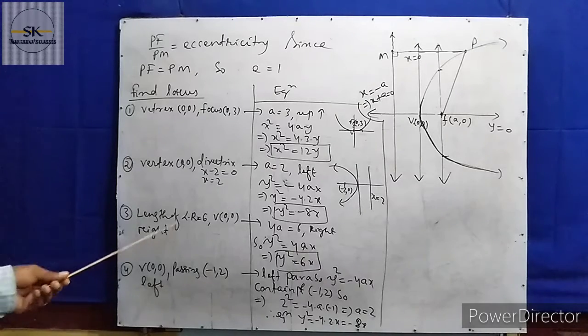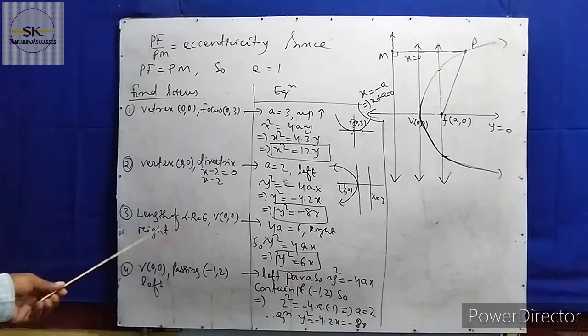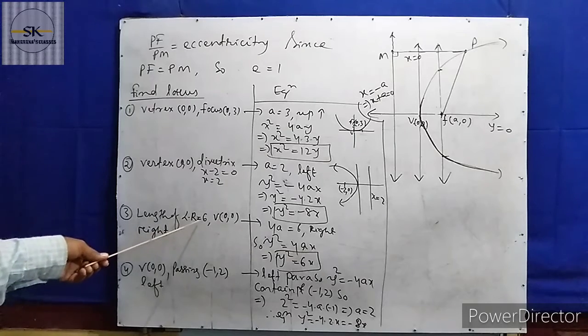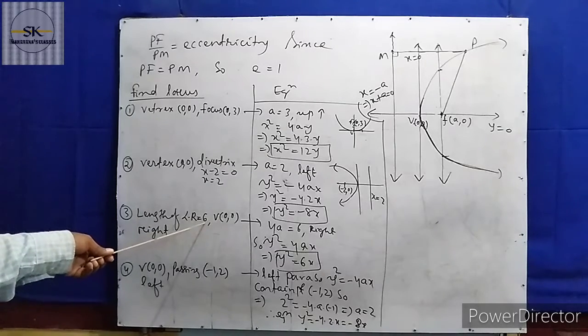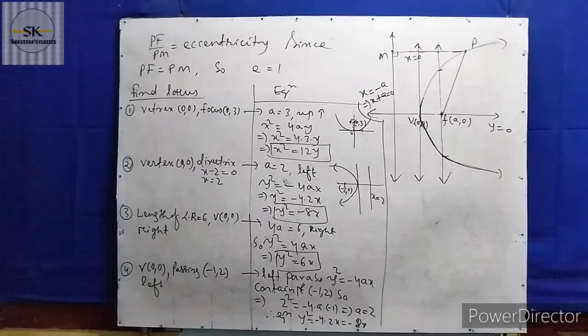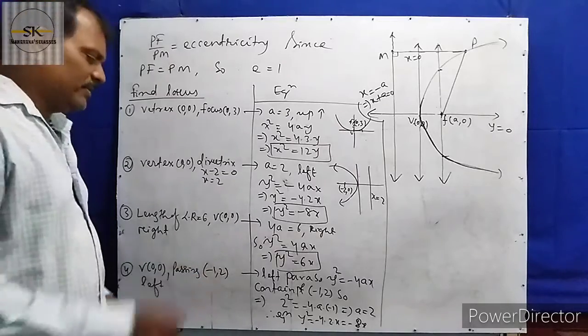Another, here you will get the length of latus rectum. Length of LR, means latus rectum, equal to given 6. You know, length of latus rectum equal to 4a. I have given the formula. Length of latus rectum equal to 4a, so 4a equal to 6, given.